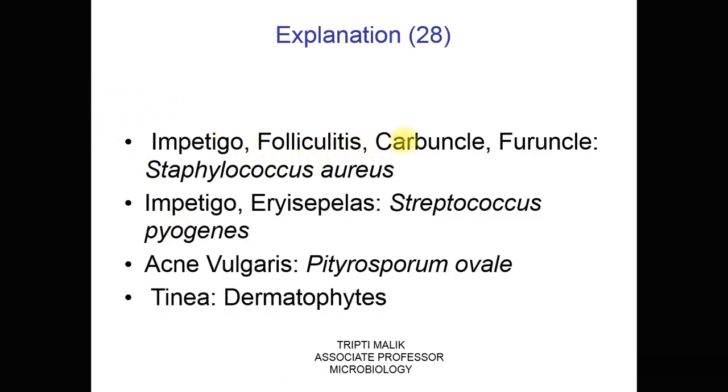Impetigo, folliculitis, carbuncle, furuncle. These are the infections which are caused by Staphylococcus aureus, while erysipelas is caused by Streptococcus pyogenes. Impetigo is also caused by Streptococcus pyogenes, which is the non-bullous impetigo. Acne vulgaris is caused by Pityrosporum ovale, and tinea is caused by dermatophytes.